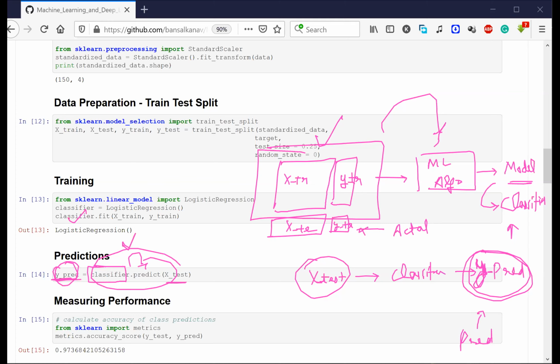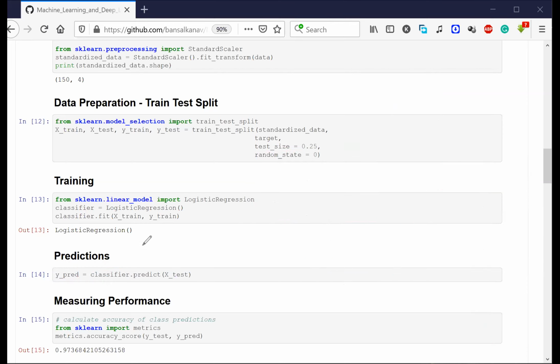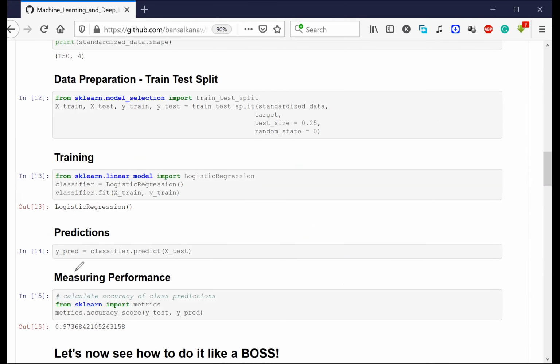Making sense to everyone? I hope this is making sense. For the beginners, it is going to be a little tricky to understand this, but if you do this again and again, you will get the hang of it. Now let's see the next thing. So what is the next thing?